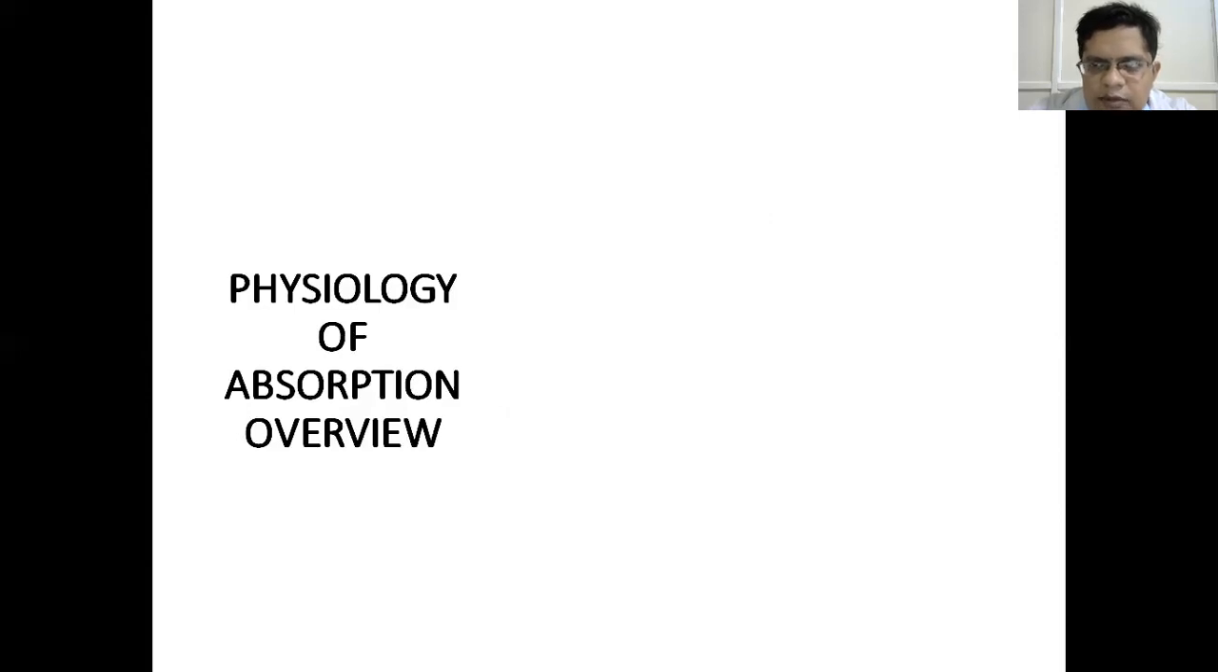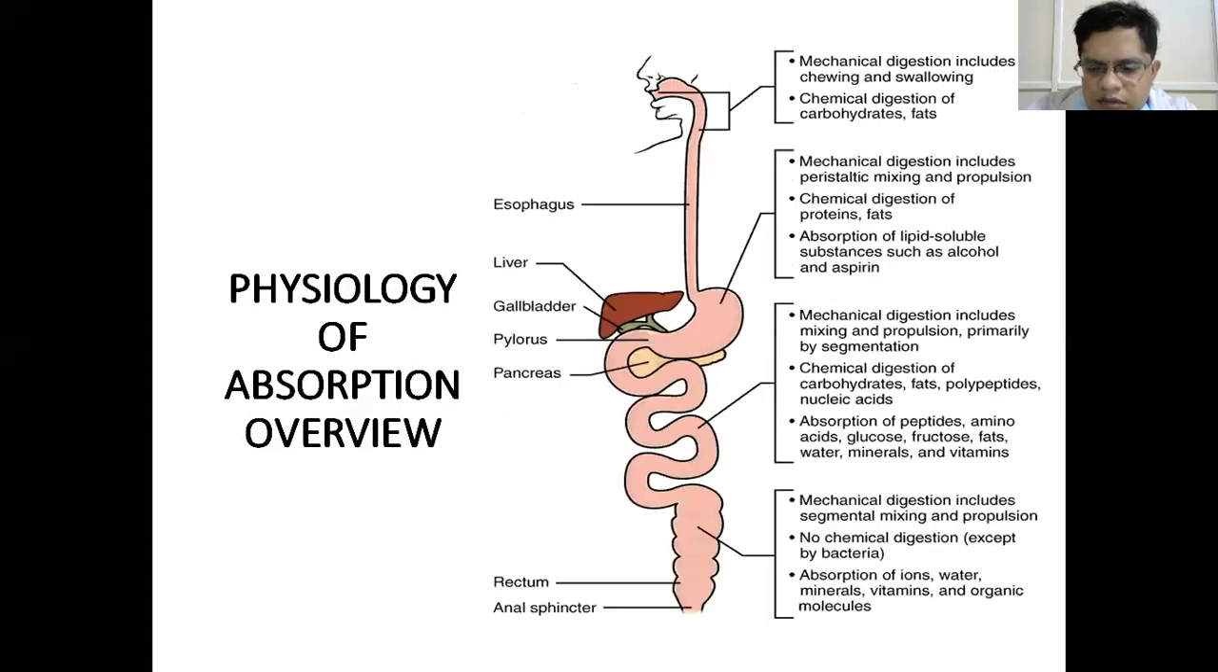Before going to the topic proper, let us have an overview of the physiology of absorption. You already know, you have read in physiology. Normally the food which we eat goes from the oral cavity into the esophagus, then into the stomach, duodenum, small intestine, then large intestine, and after the digestion process is over, the fecal matter comes out to the anus. In the oral cavity, there is mechanical digestion involving chewing and swallowing. Similarly, the digestion of carbohydrates and fat starts in the oral cavity. We have salivary amylase, which starts the digestion of carbohydrates.